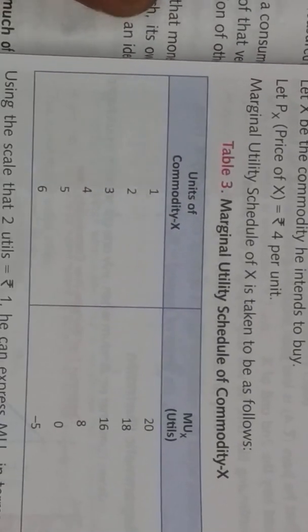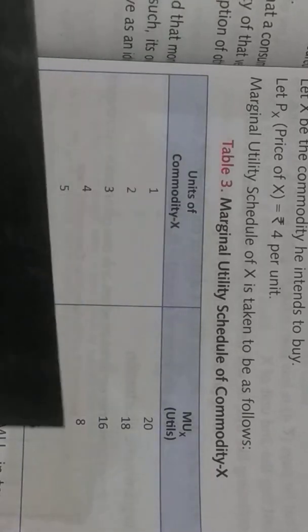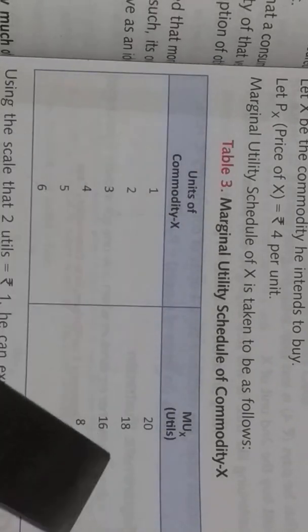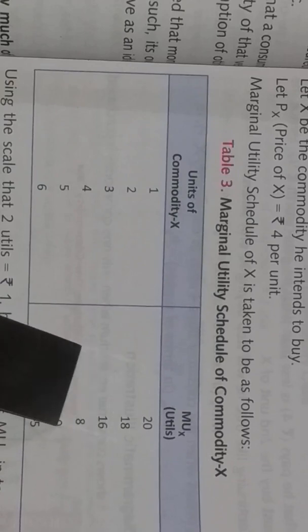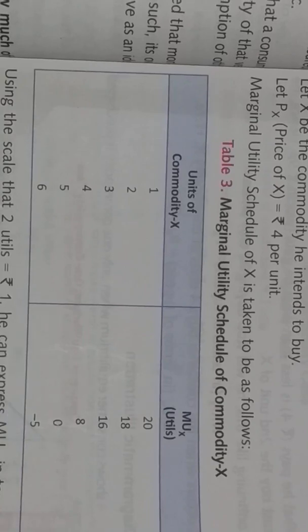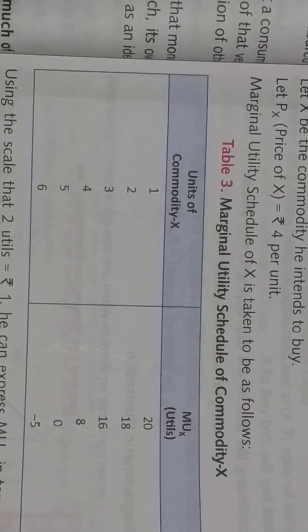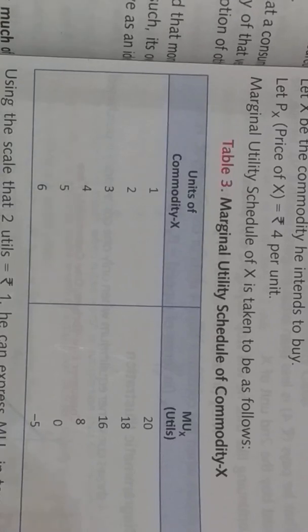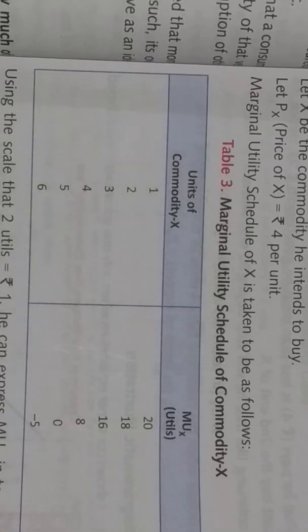Now a person is there who consumes a commodity. For the first unit, the MUX, marginal utility of X, meaning the commodity, is 20. For the second unit it is 18, for the third 16, for the fourth 8, for the fifth 0, and for the sixth -5. Now we need to look at till when the person would buy the commodity, or how many units he would buy.